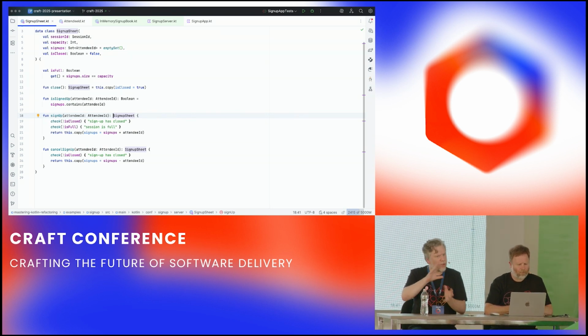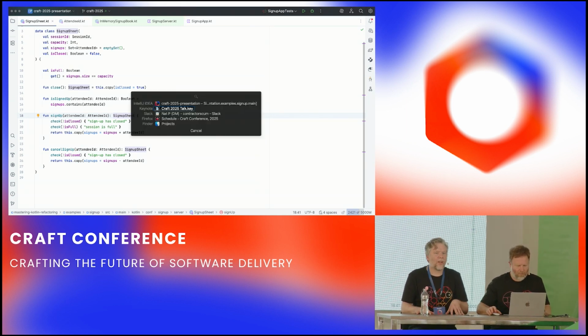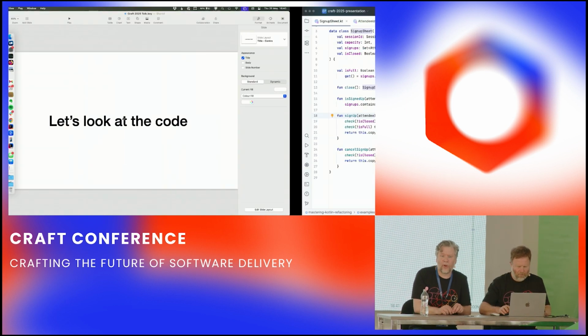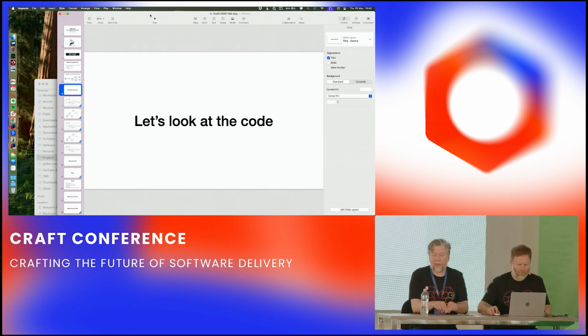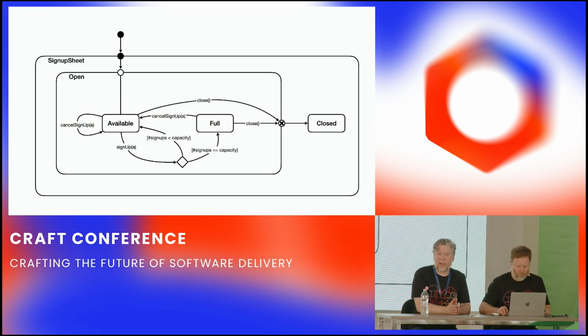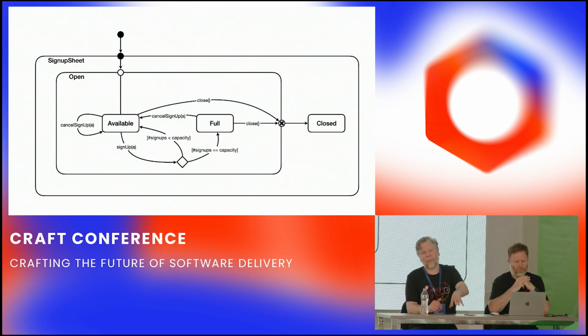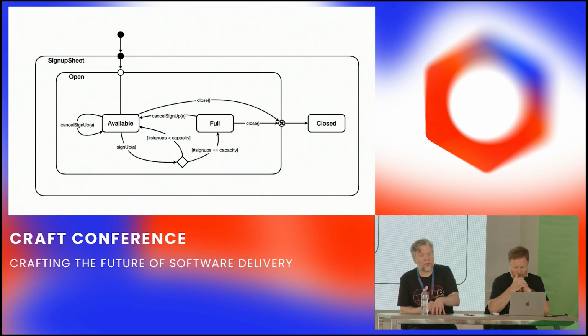So we want to model the state transitions as different types in a sealed type hierarchy, and then the operations will only be defined on the type for which they work. And then the further out in our application, they will have to use a type conditional, a when statement in Kotlin, to check what the type is and decide what to do when they're trying to do something that only applies to some states to a sign-up sheet that's in a different state.